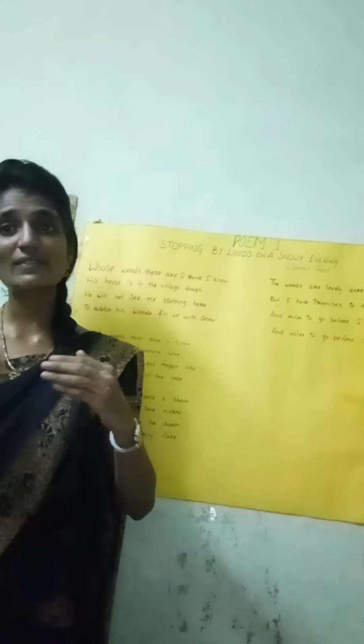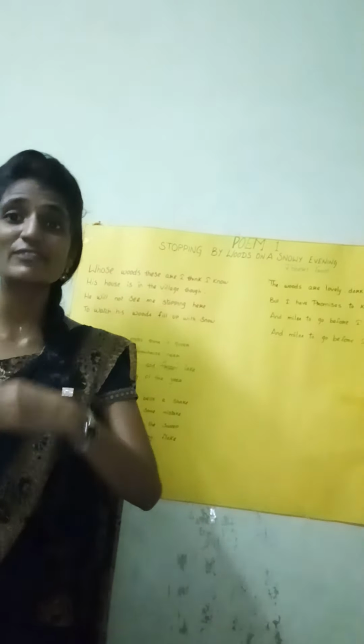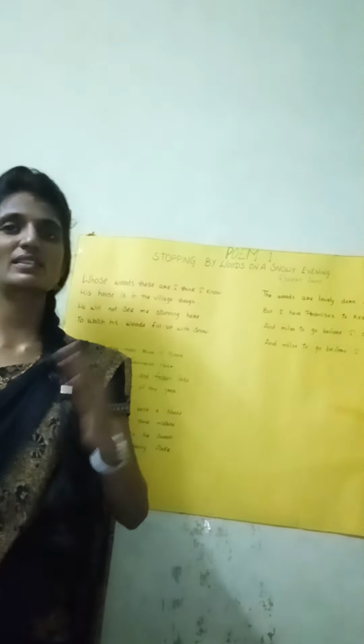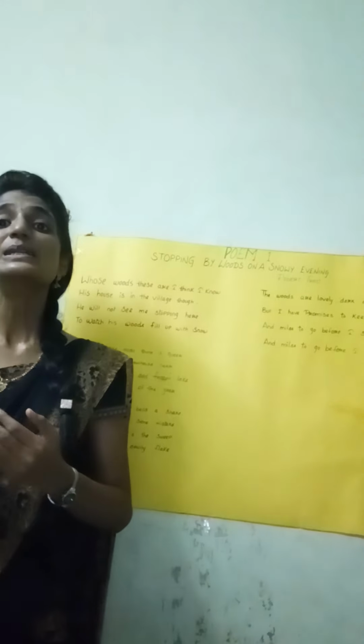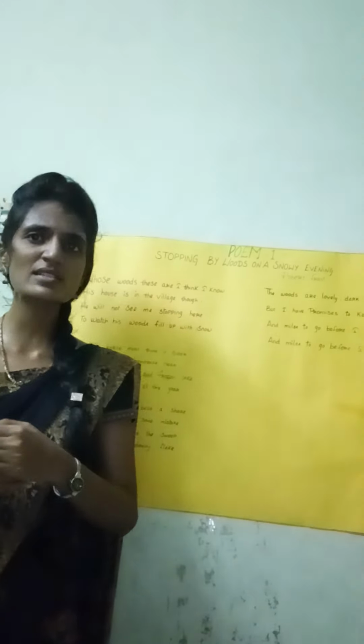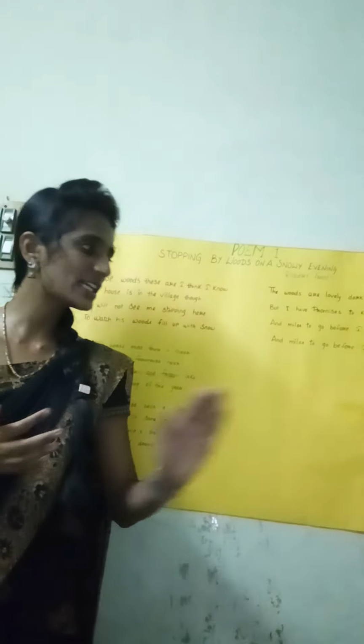So here he is saying that he has to perform many duties on this earth, and he wants to travel a long way in this journey. Traveling a long way does not mean just taking a bike or car. He wants to travel a long journey in his life. He wants to see everything, happy things and sad things, before he takes his eternal life. Eternal means death. Symbolically, it means that.